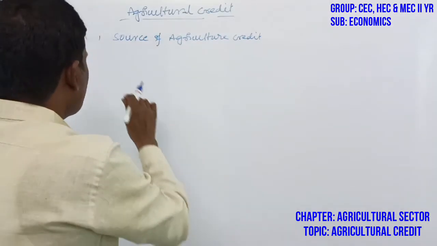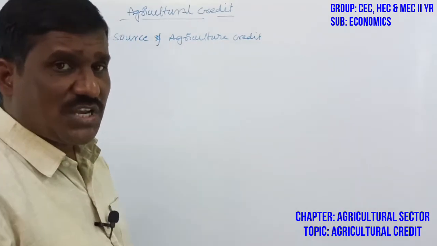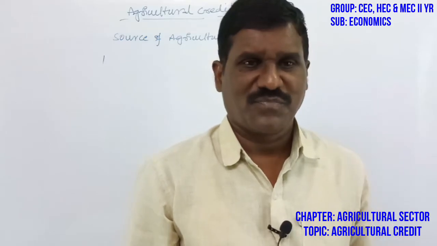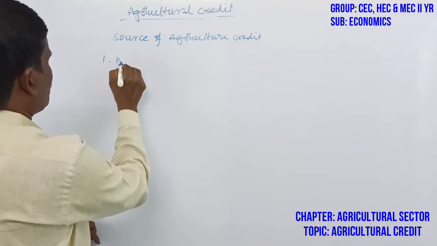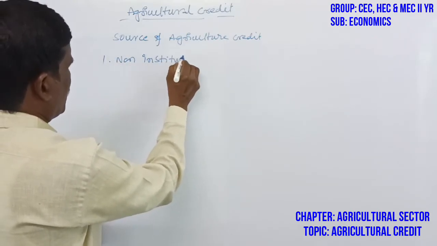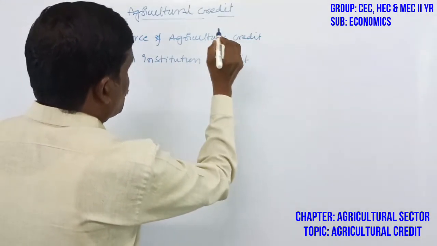There are two types of sources: institutional credit and non-institutional credit. First of all, we take the non-institutional one.